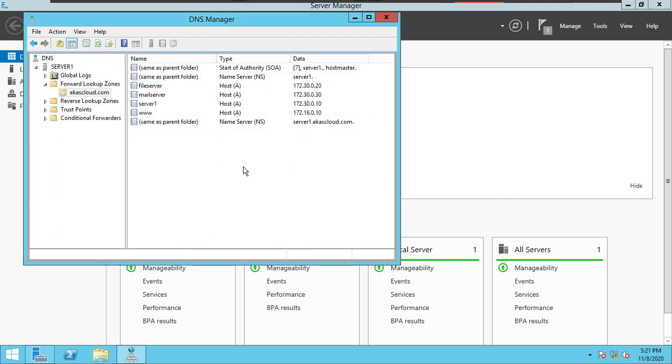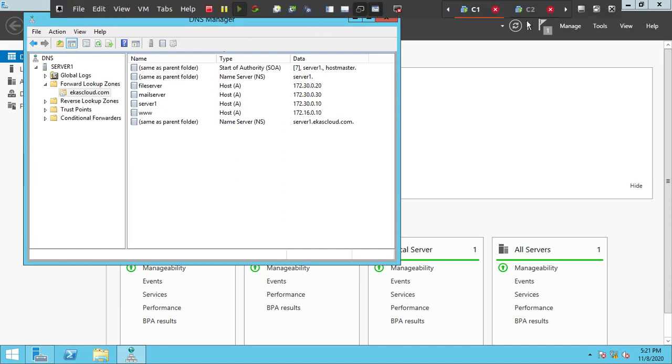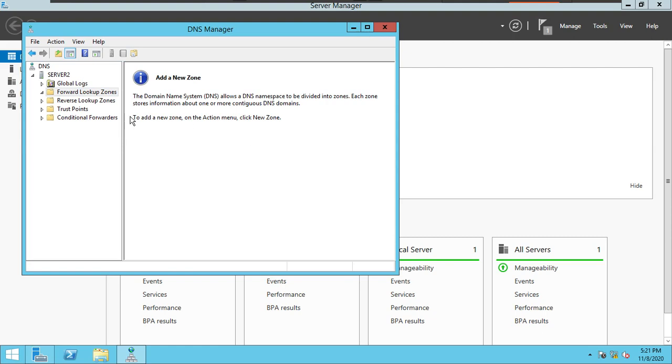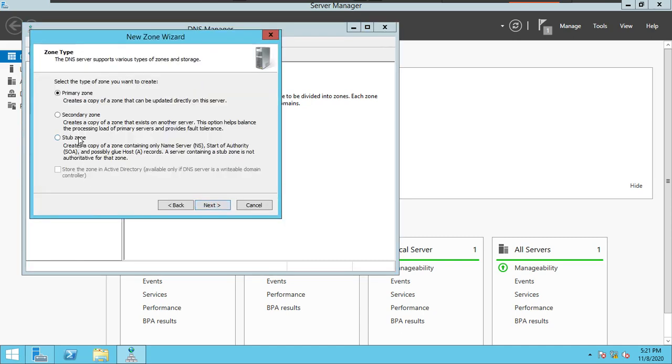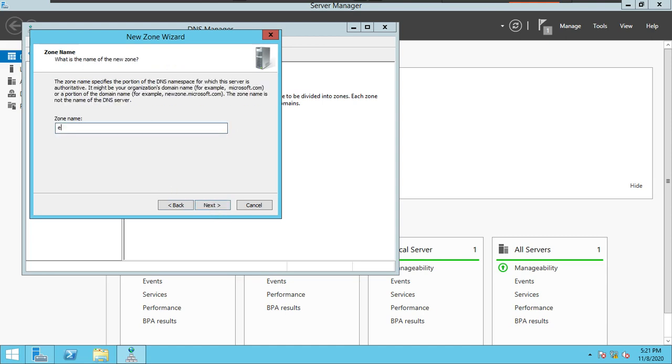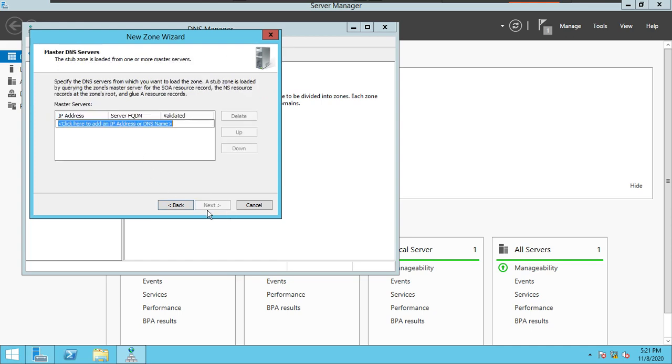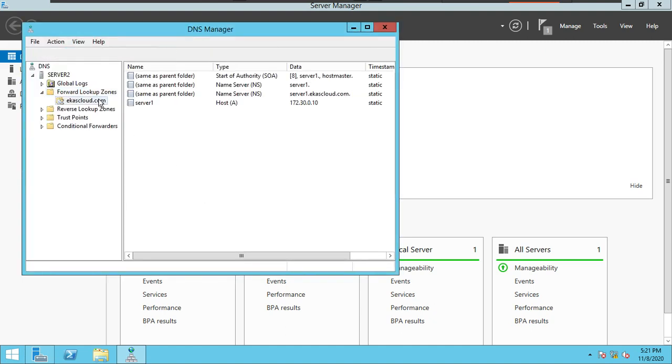After adding this record, let me create a stub zone copy. I will go to SC2. If you don't understand, you have to watch from the first. You have to watch many times if you are not understanding here. Let's go to new zone. I am going to create a stub zone. Next, zone name ekascloud.com, next, DNS, next, the IP address 172.30.0.10, and giving this OK. Next.